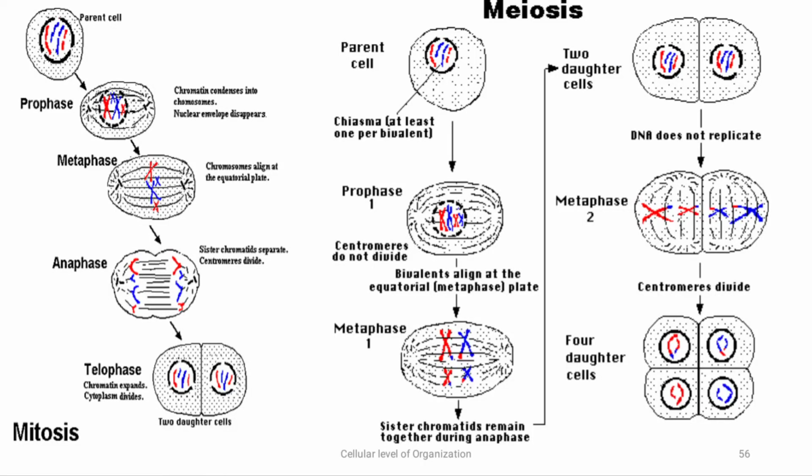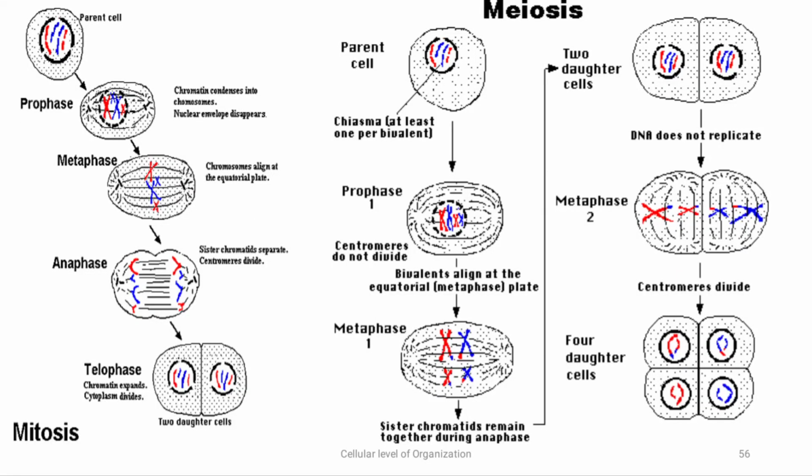In meiosis we have a parent cell that is undergoing prophase 1. In prophase, crossing over takes place and the nuclear envelope breaks down. Next is metaphase, where the chromosomes align at the equator forming the metaphase plate, followed by telophase.